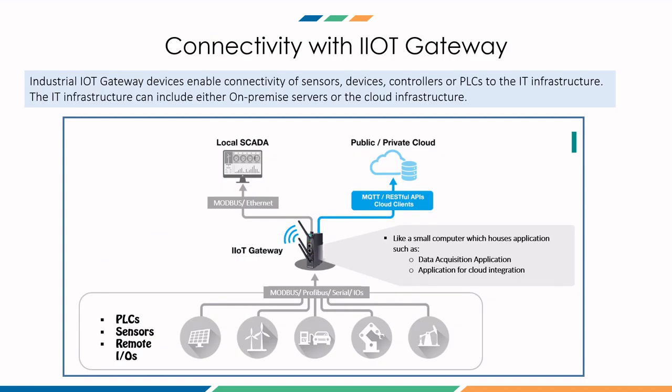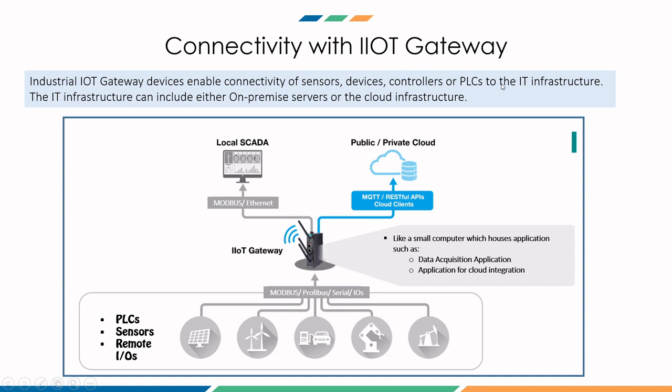So now what we see on the screen is the architecture that is being followed with IoT gateways, which is a very important enabler for all these digitalization projects. So industrial IoT gateway is a device which enables connectivity of sensors, devices, controllers, or PLCs to the IT infrastructure.